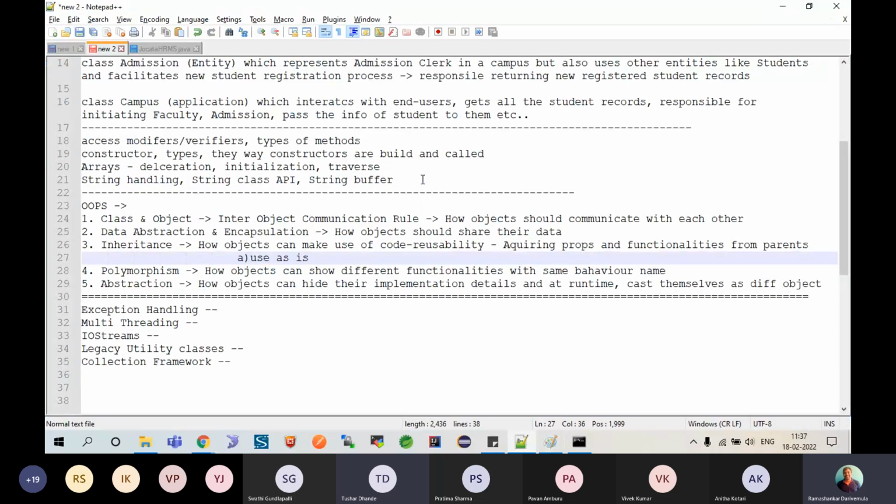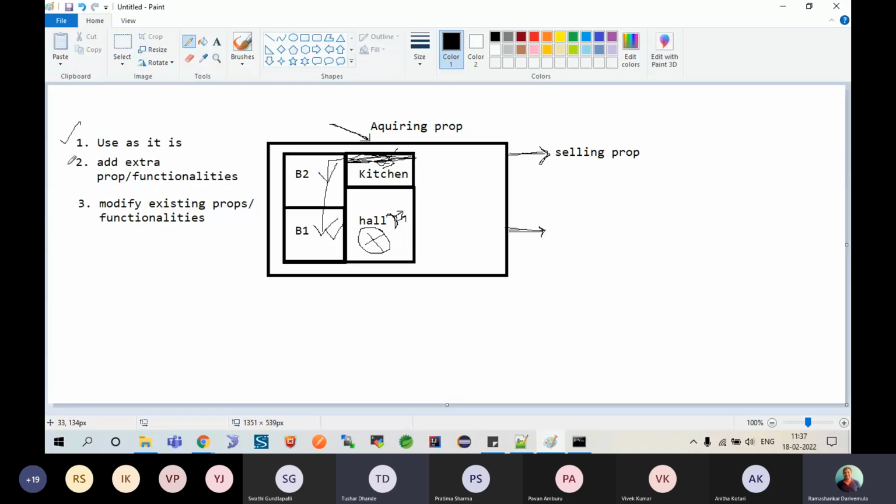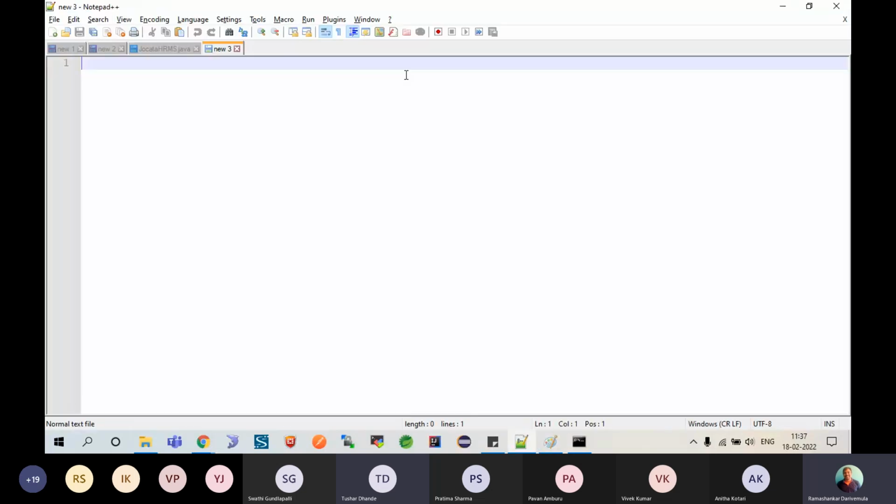So now come back to a small example to demonstrate use as it is, add extra functionalities and modify existing functionalities, and then to prove that the caller will always see the newer one but not the older. Okay, so we'll come to a chota mota kiddish kind of example.